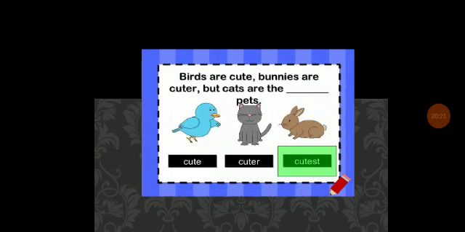And this: birds are cute, bunnies are cuter, but cats are the dash pets. The answer is cutest pets. Cutest is a superlative degree.